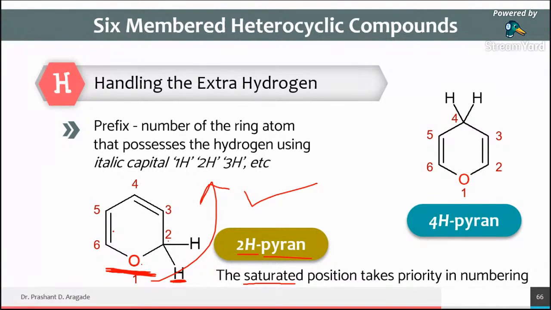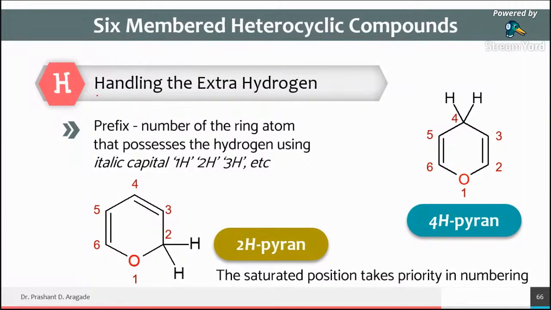And what is meant by heteroatoms? Heteroatoms are nothing but any atoms which are different from carbon. So oxygen, nitrogen and sulfur are the heteroatoms.